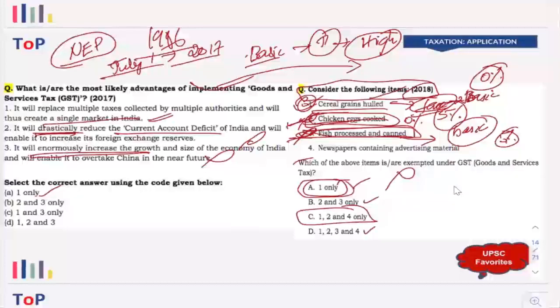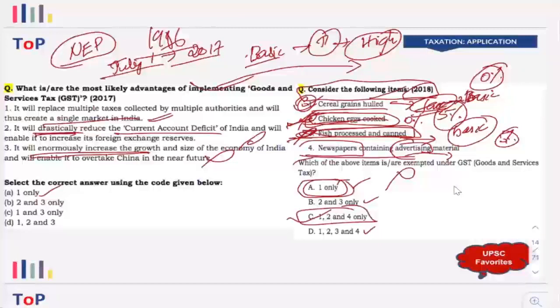But when you go deeper into it, you can see that chicken eggs are exempted from GST, as well as the newspaper containing advertisement, it is also exempted from GST. But the advertisement itself has GST. It doesn't matter whether the newspaper contains advertisement or not, newspapers do not have GST. But the advertisements posted in the newspaper, if you take them separately, attract GST. That is how it goes. So the answer is 1, 2, and 4.